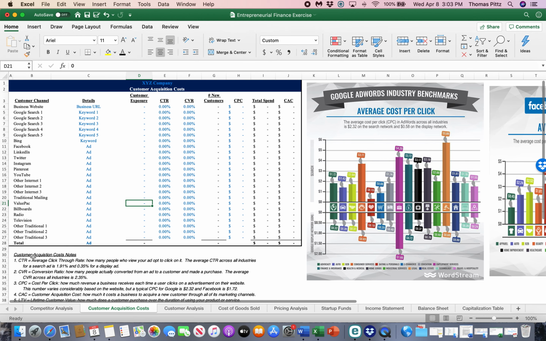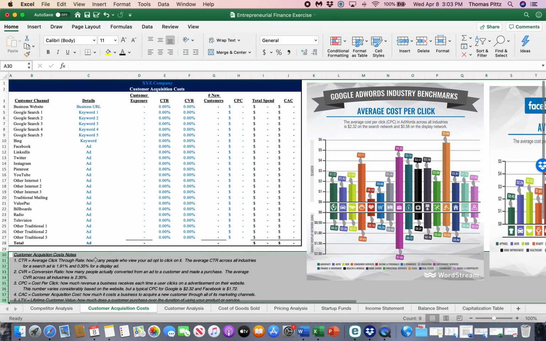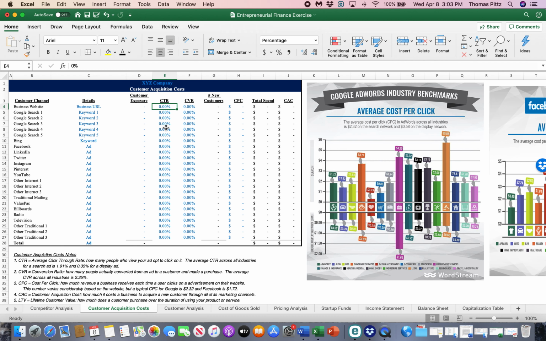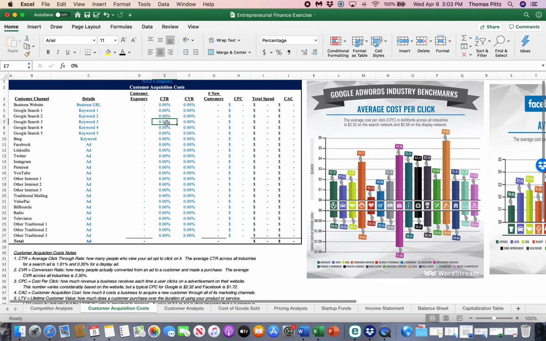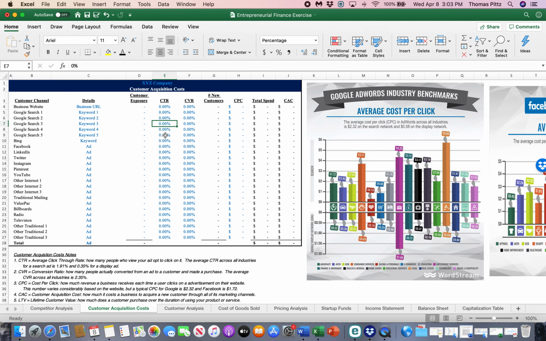Down here in the notes, you can see I have some information on all of this stuff if you have questions. What is the average click-through rate? Every industry, every company has something different. And so you'll need to do some research. They may provide you with some of that. But I've added the averages. The average click-through rate, if you see down here, across all industries for a search ad is 1.91% and 0.35% for a display ad. So that means if you put up a search ad, on average, 1.91% of the people will actually click on it, of the folks exposed, right? Of the folks exposed to it, 1.91% will click on it.